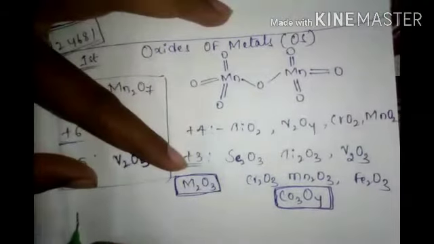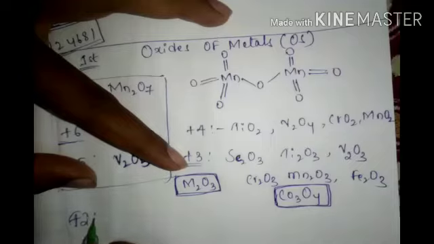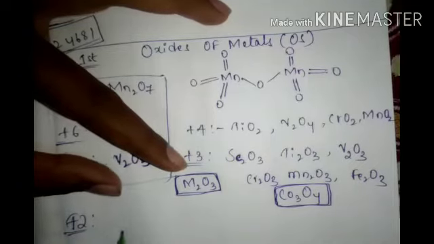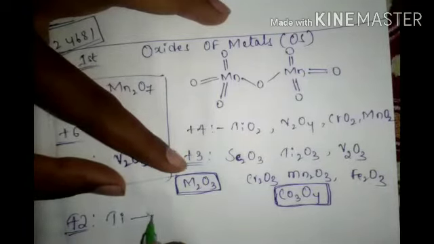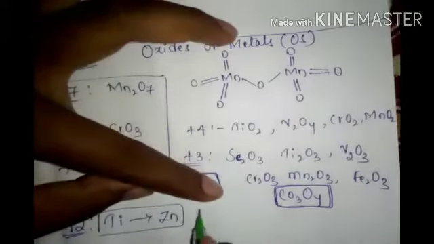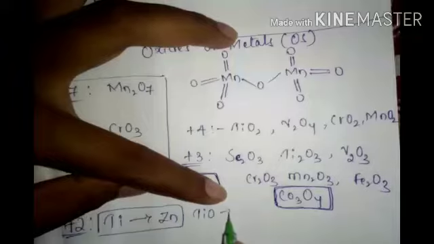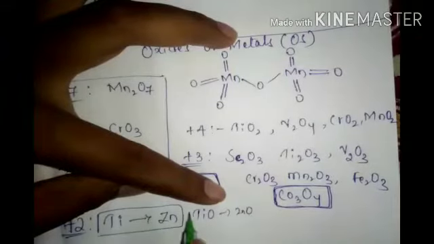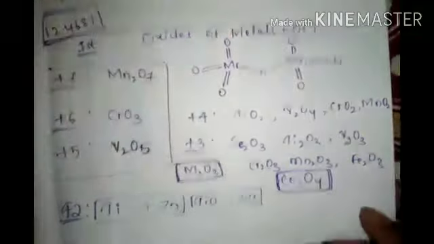Now plus 2 is titanium to zinc: titanium oxide to zinc monoxide. This is the plus 2.